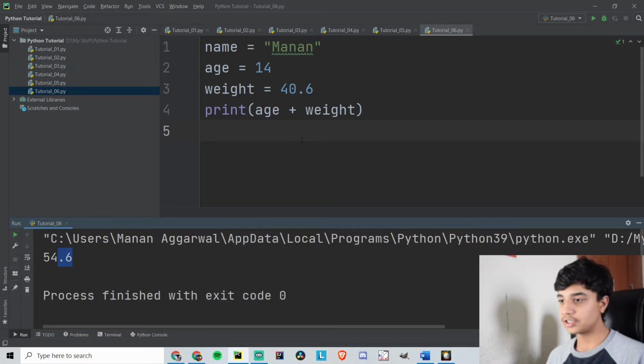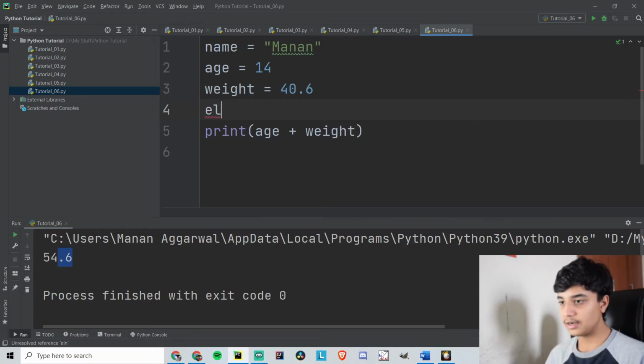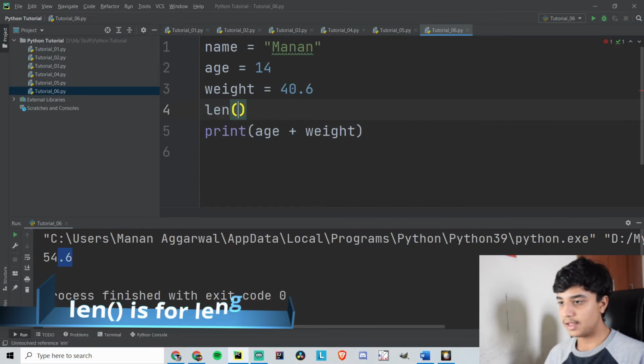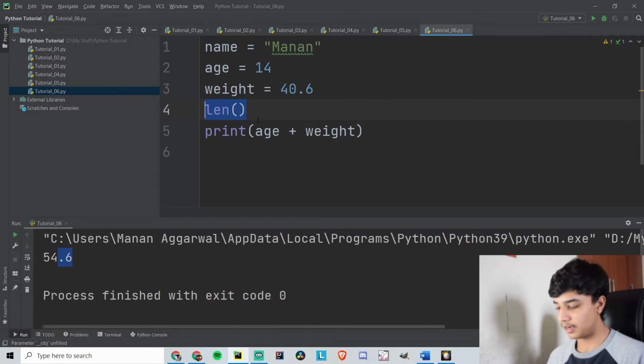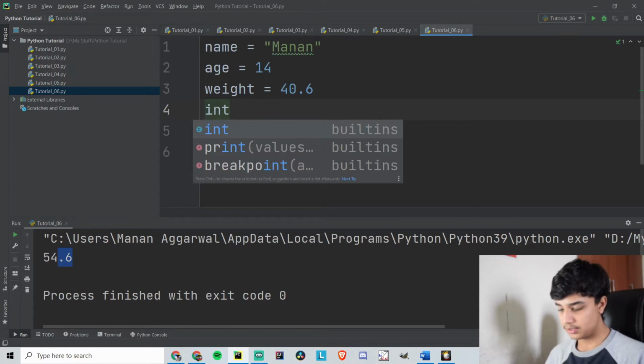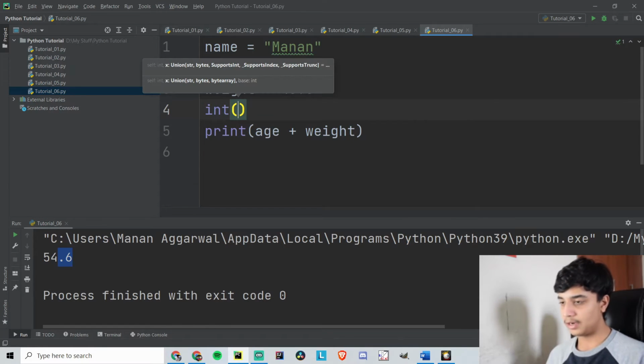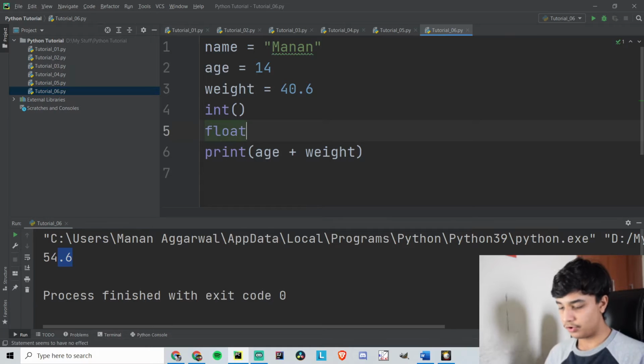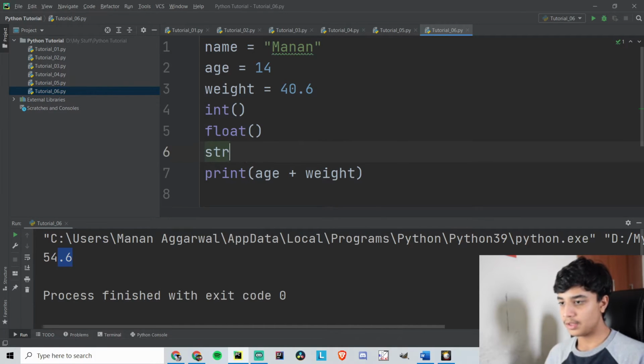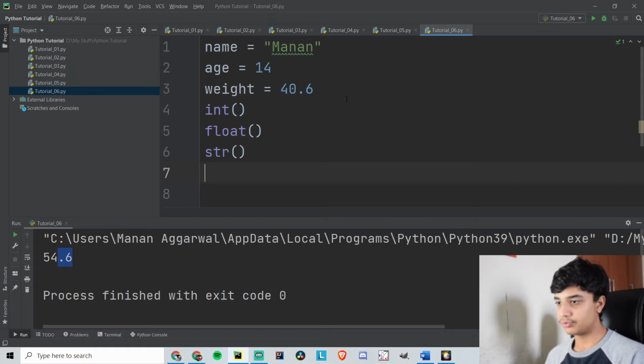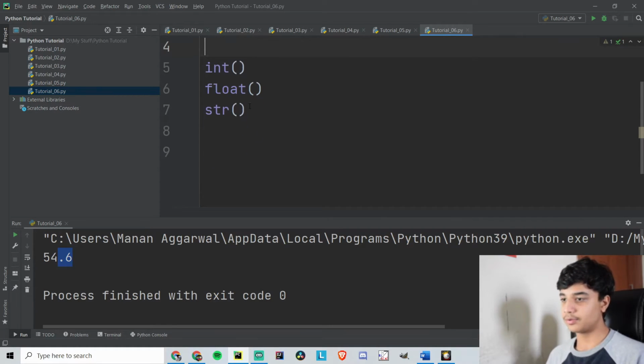So there is a function, like we had used the len function to determine the type of variable. We can use int to make an integer, float for floating, and str for string. Okay, so what I just wrote here.